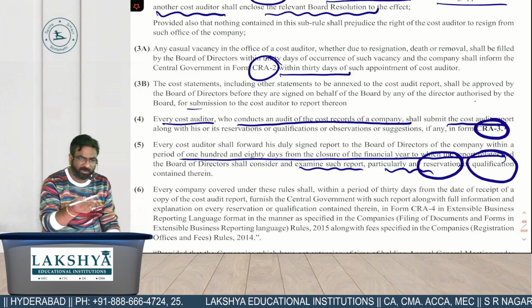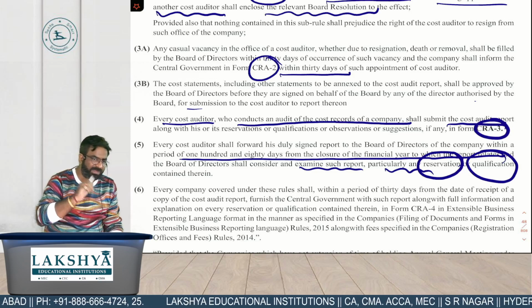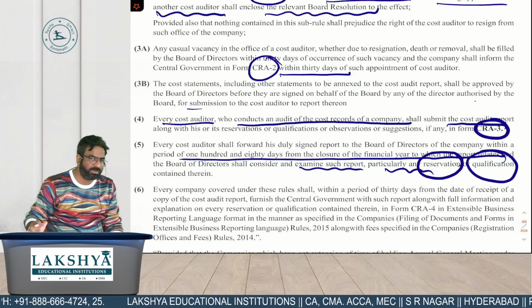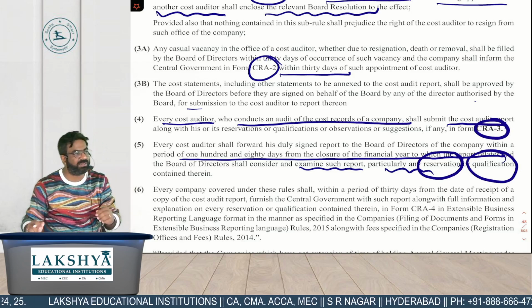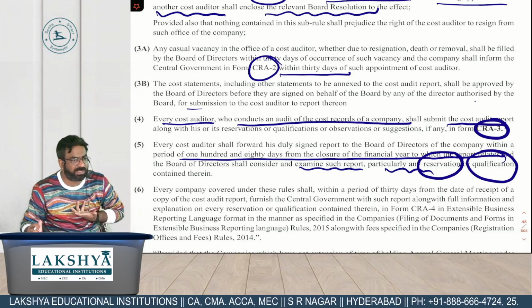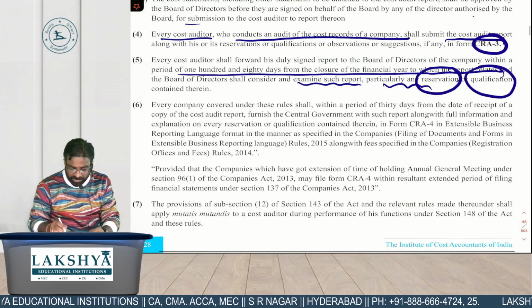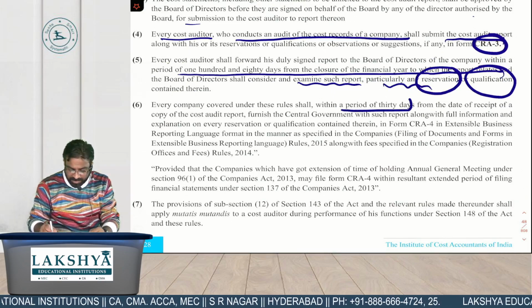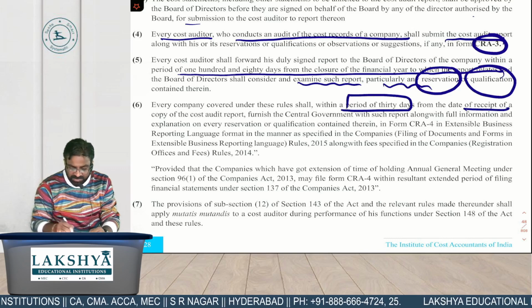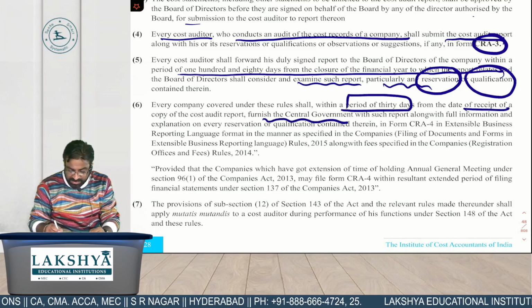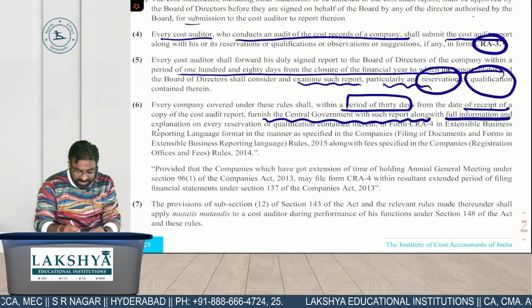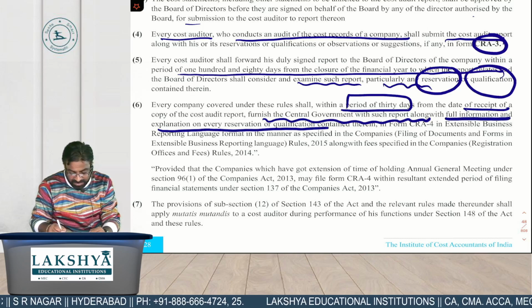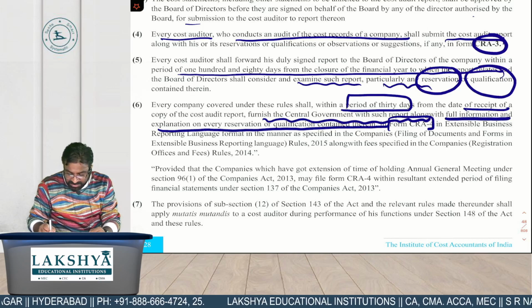And after that rule, you already know. What if I kept any negative things in my report? It is whose responsibility to comment on those negative areas? हमको explanation कौन देगा? Board. So see, every company covered under these rules within a period of what? 30 days from the date of receipt of cost audit report furnish central government with such report along with what? Full information and explanation on every reservation in form number CRA4.